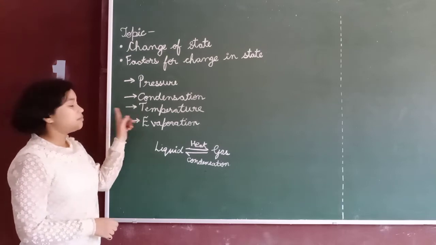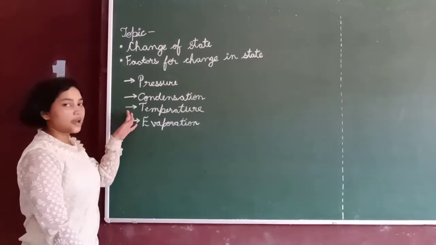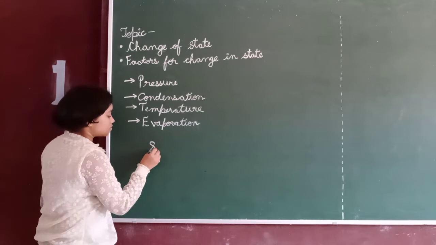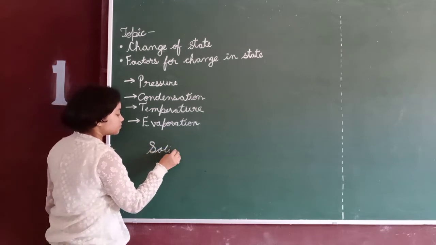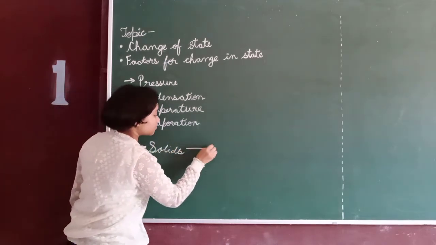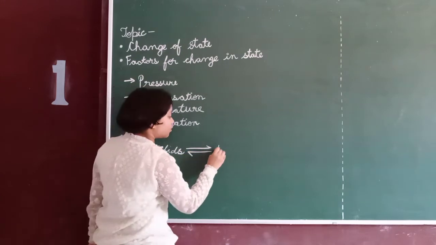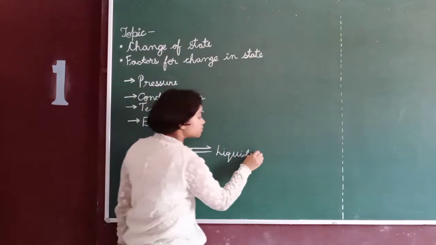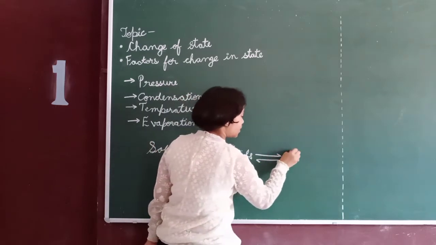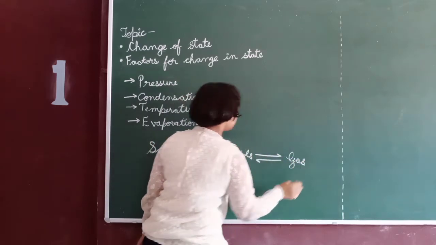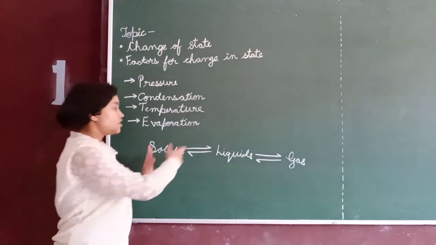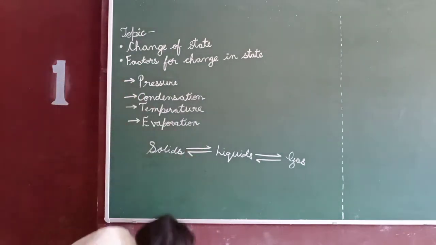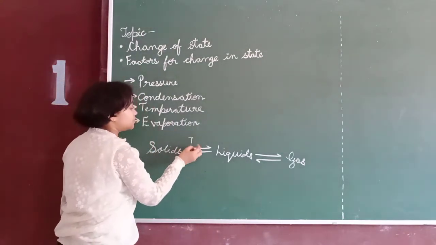Now we come to temperature. Solids, liquids, gas. Solids can be changed into liquids by increasing temperature.